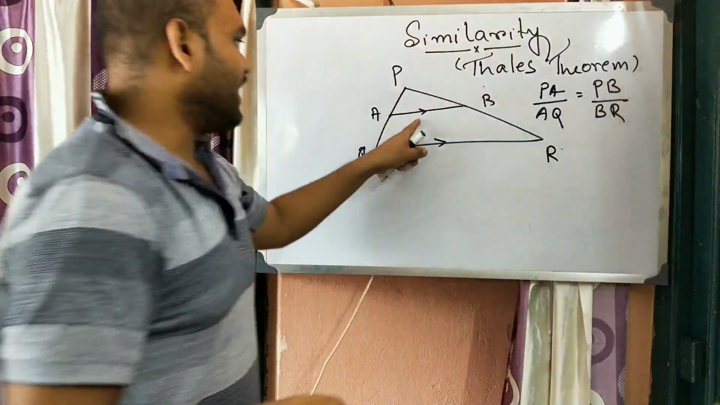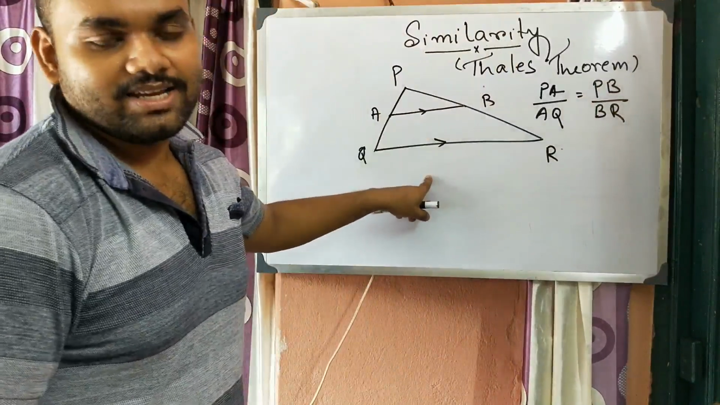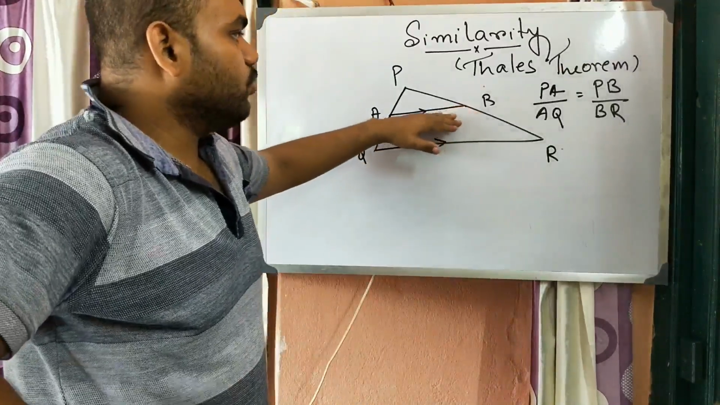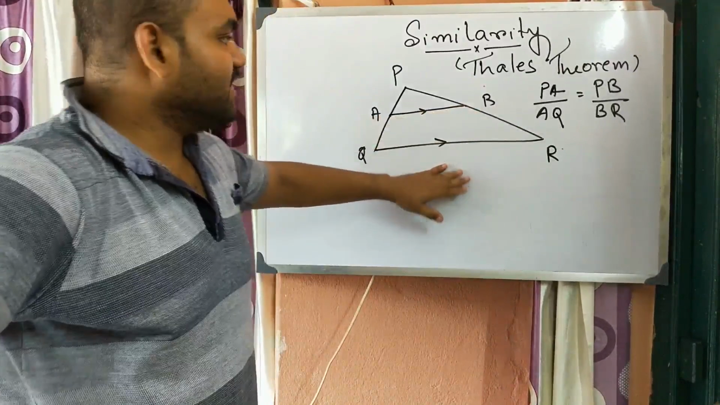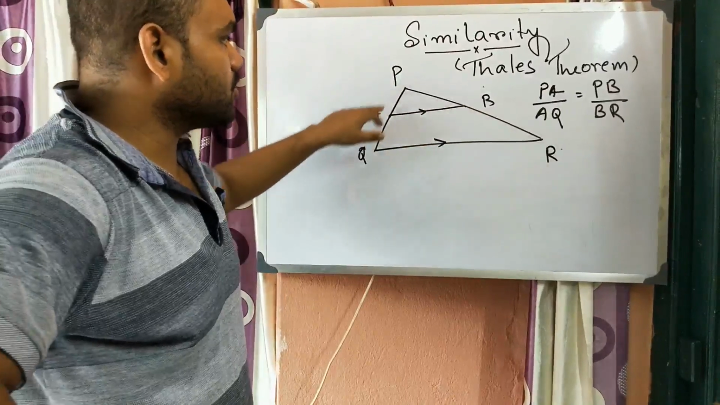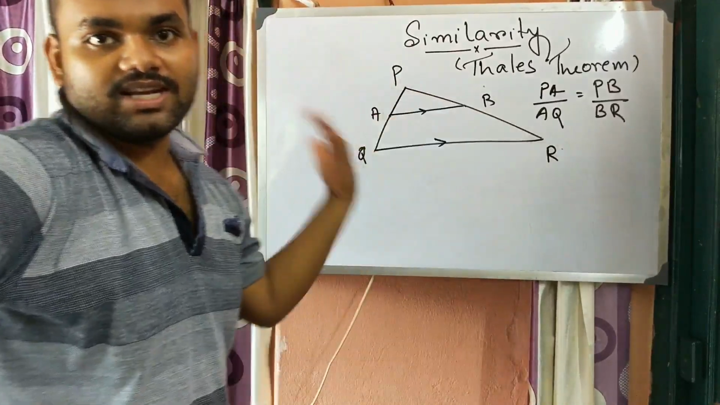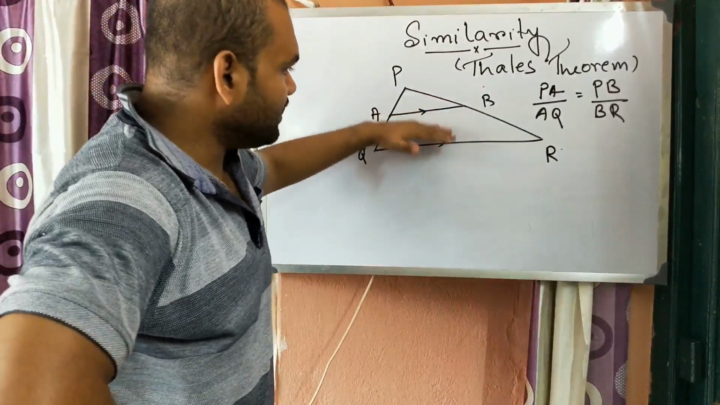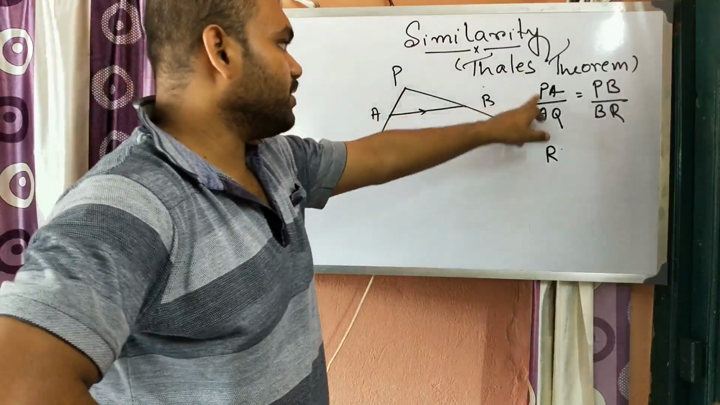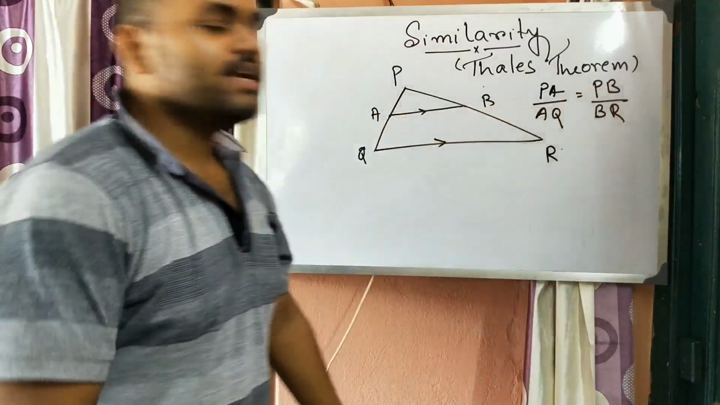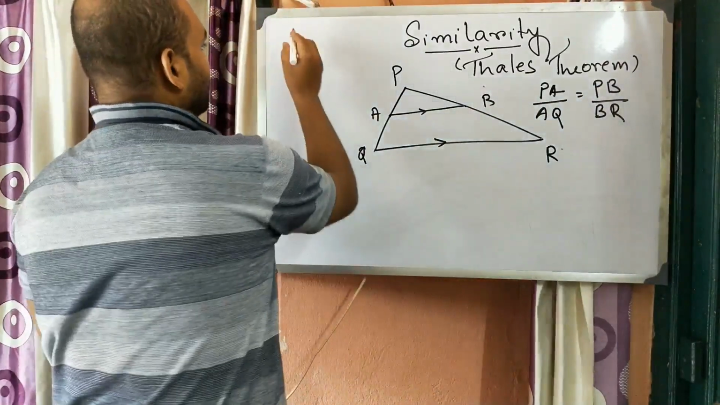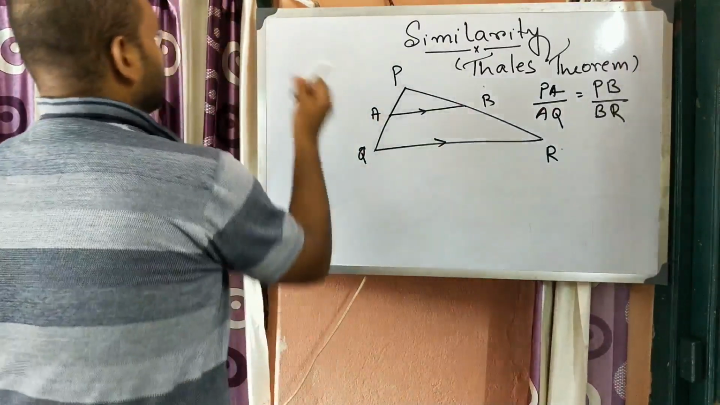So if one line is drawn whose end points are on two sides and which is parallel to the third side, then this line cuts the two sides in the same ratio. So this is the theorem. If the line is parallel, then we need to prove PA by AQ is equal to PB by BR. So how to prove it? To prove it, at first we need a construction.